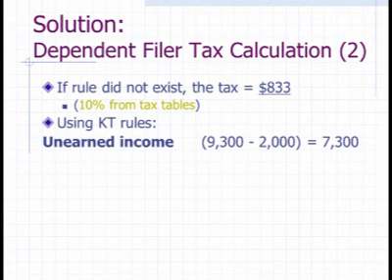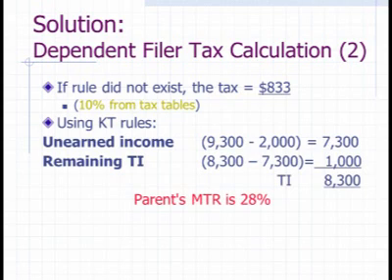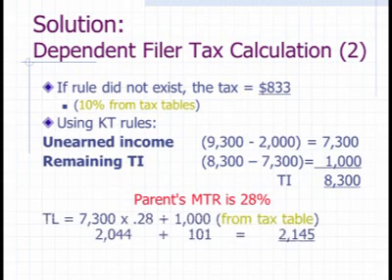This time the unearned income is substantially more than we had before. And this time I have taxable income correct, $8,300 from the prior slide, minus the amount taxed at mom's rates, and I have $1,000 left. And so total taxable income has been accounted for. This time the parent's marginal tax rate is only 28%.